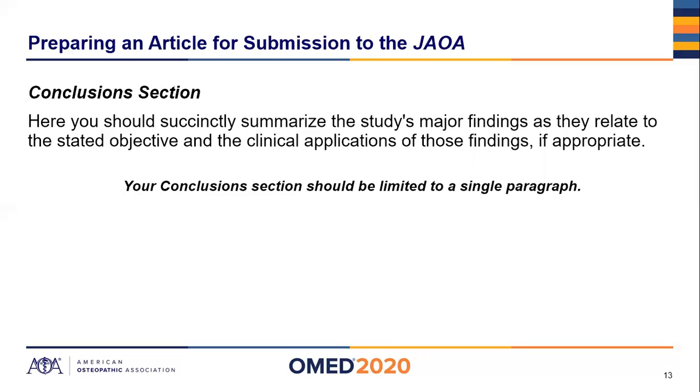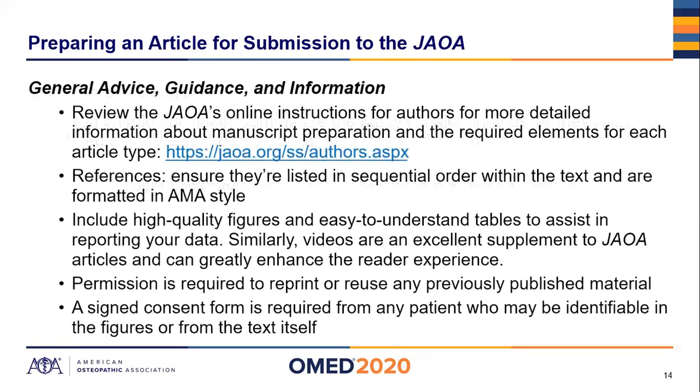That's not what the conclusion section is for. It's just a place for you to briefly summarize the major findings and the main takeaways for the reader. A little bit of general advice, guidance, information. Again, this link was earlier in the presentation, but all of this information and much, much more is at the JAOA's online instructions for authors page. That link is there in the first bullet point, including the required elements I've covered here, plus many more.